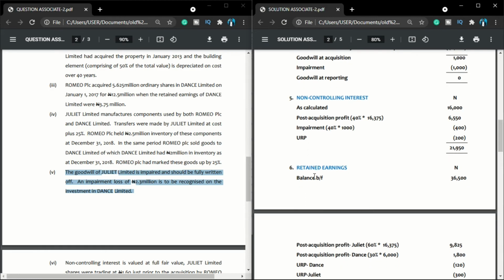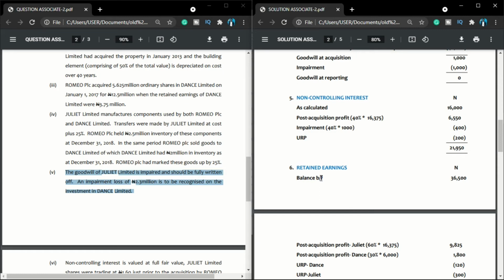Let us go to additional information 6, which talks about retained earnings. And in case this is the first time you are watching my video, retained earnings in this case means the group retained earnings, or what some people call the parent retained earnings. So this is the portion that is representing the parent company. So anything that belongs to the parent company is expected to come here. So I will start with my balance brought forward.